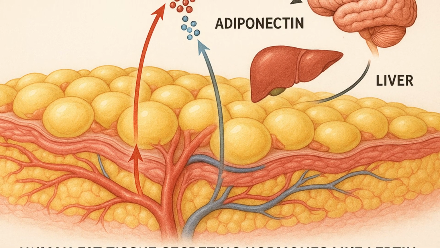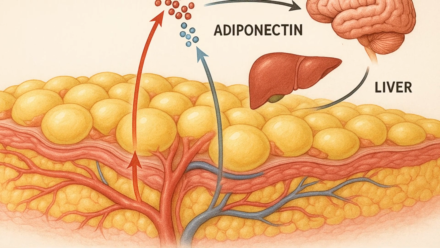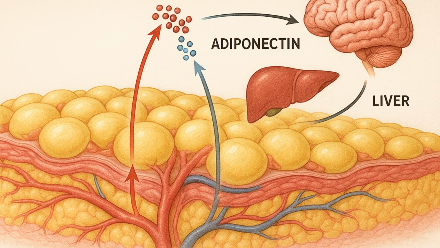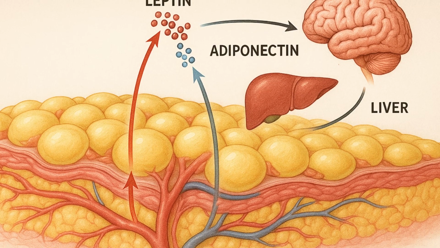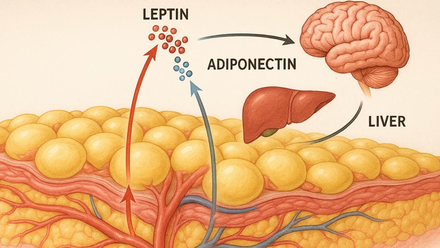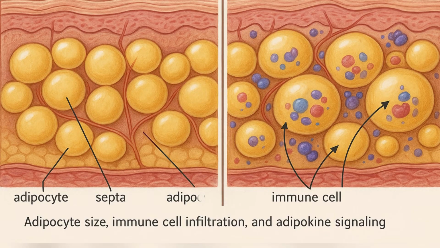Still, this shift is an adaptive attempt by the body to deal with metabolic stress and not a failure of adipocytes per se. Understanding this immune metabolic crosstalk reveals that fat cells are active mediators of immune tone, capable of switching phenotypes in response to environmental or nutritional signals.